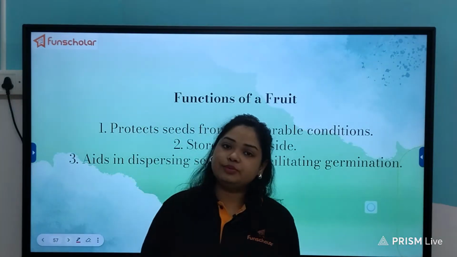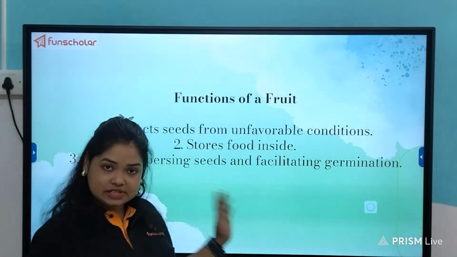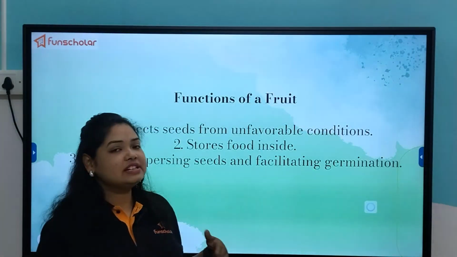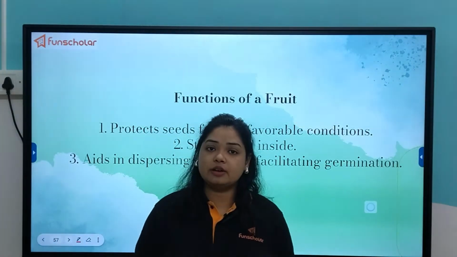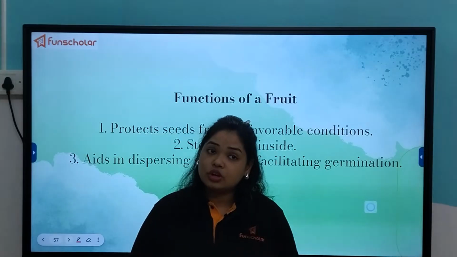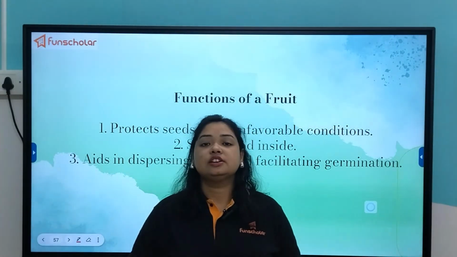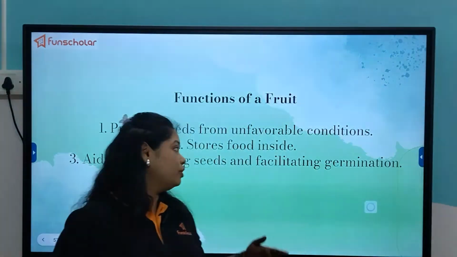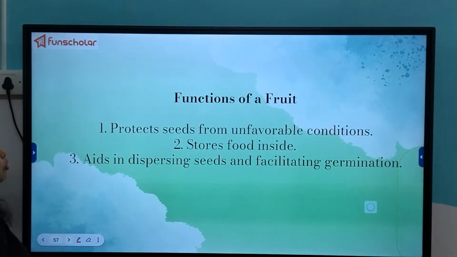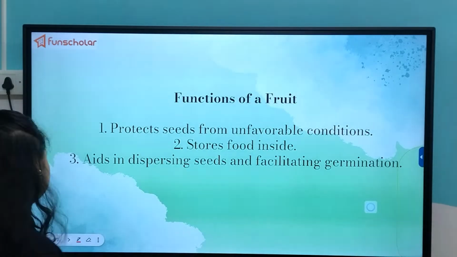In this way, the fruit is actually helping in seed dispersal also, and if the seeds fall on a substratum on which they can grow properly because it has all the other amenities, then they can germinate to form a new sapling. So these are the three important functions that a fruit performs for the plant.